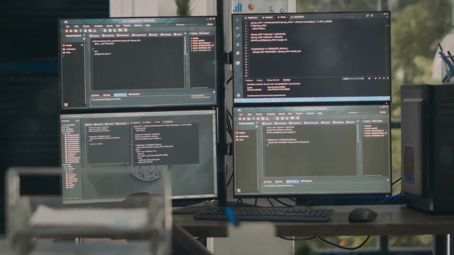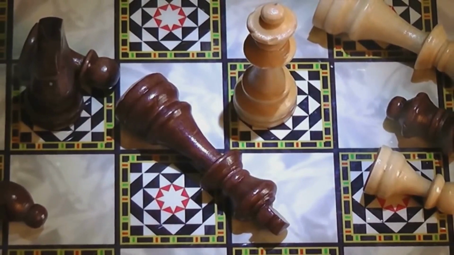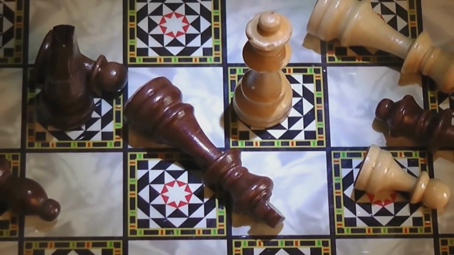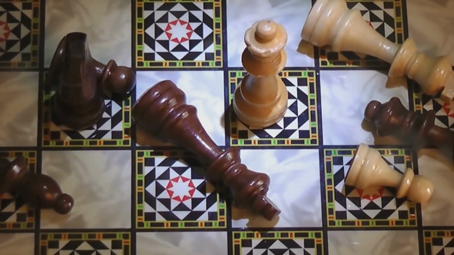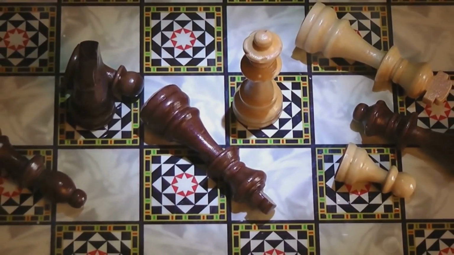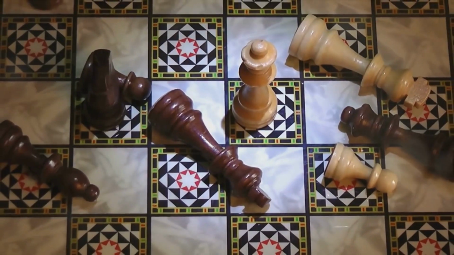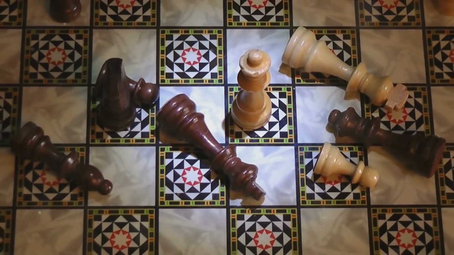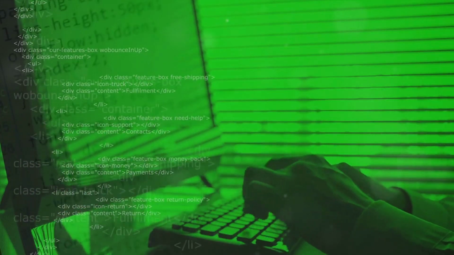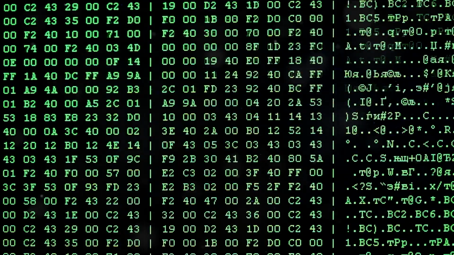Imagine a simple game of chess. The outcome of your next move doesn't only depend on the current state of the board, but also on your previous moves, your opponent's previous moves, and the strategies you both employed. This is precisely how state dependence works in Tao.